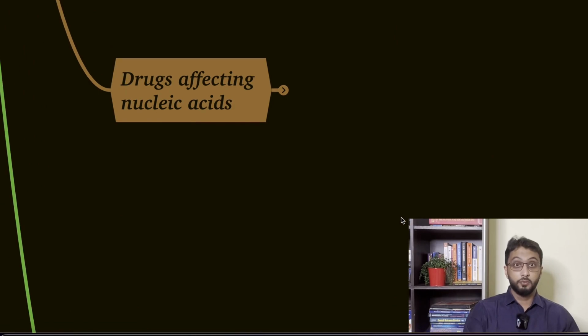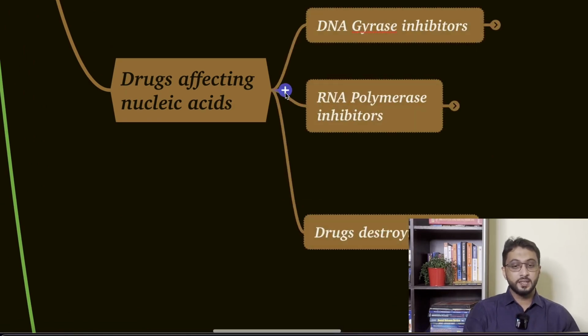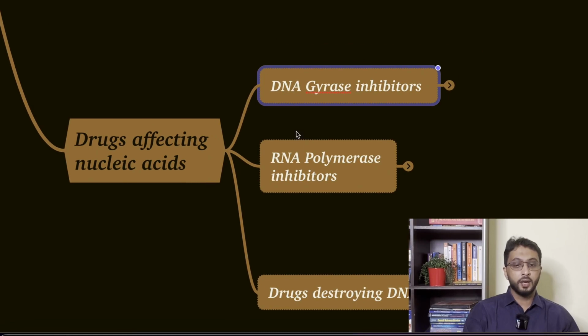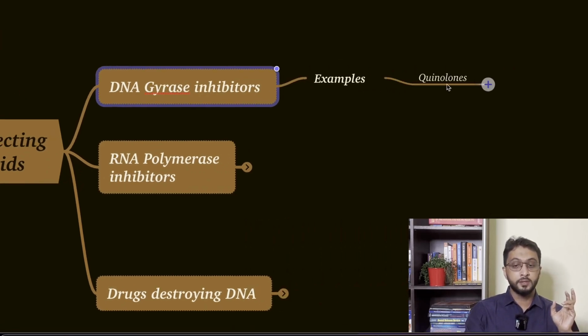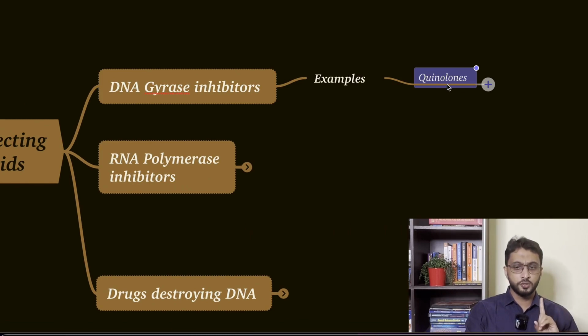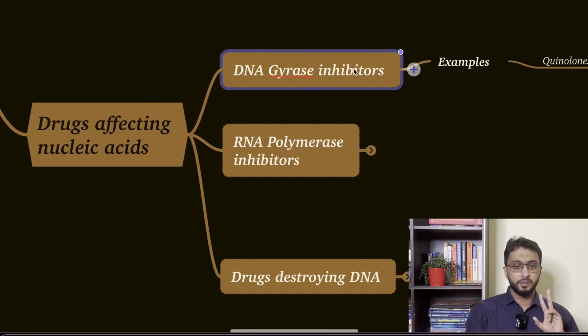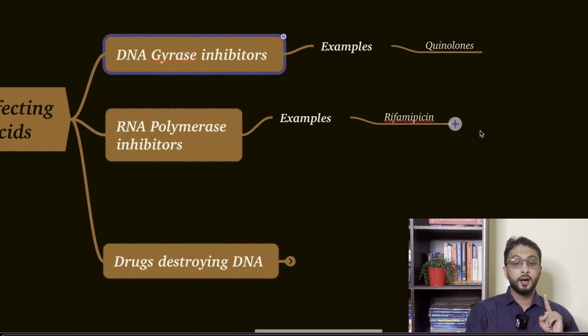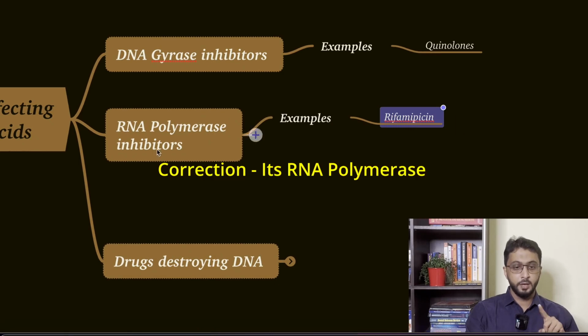Now, before finishing, drugs affecting nucleic acid metabolism. They can act on either DNA or RNA. I'm not going into details of that. DNA synthesis is a biochemistry topic, but here there is a very important enzyme in bacteria called DNA gyrase. Some antibiotics inhibit this DNA gyrase. The example, a very important question asked, is quinolones. So you have to remember that quinolones act by DNA gyrase inhibition. Now, for a DNA polymerase inhibitor, a very important drug is rifampicin, which is an anti-tubercular drug.